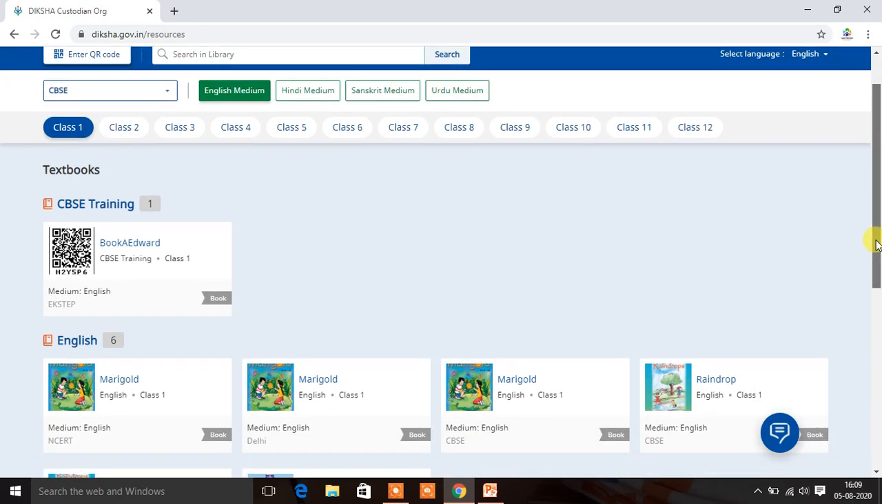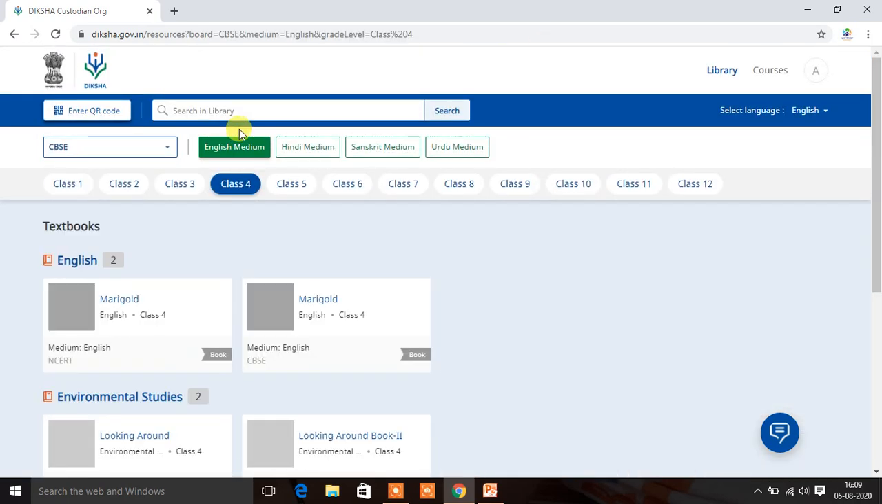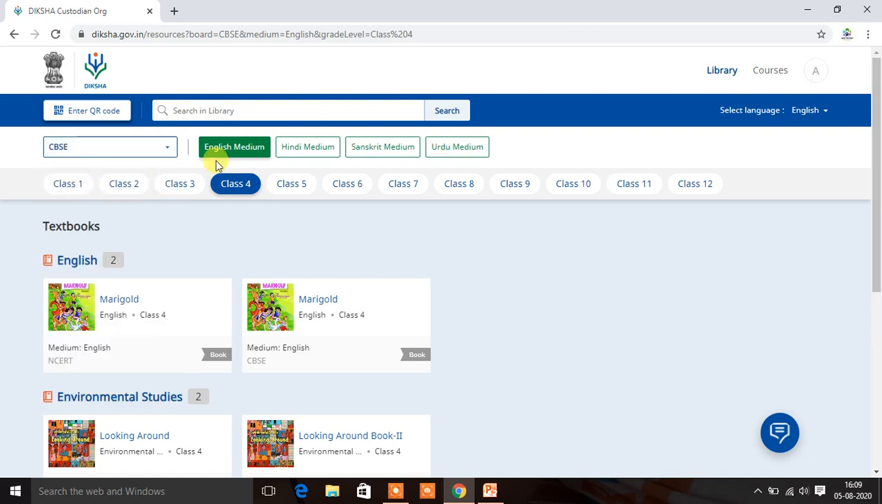Suppose I am teaching class 4th, and here you can see the board also, CBSE. All state boards are there. Suppose I am searching for CBSE English medium class 4th. I am teaching class 4th English.